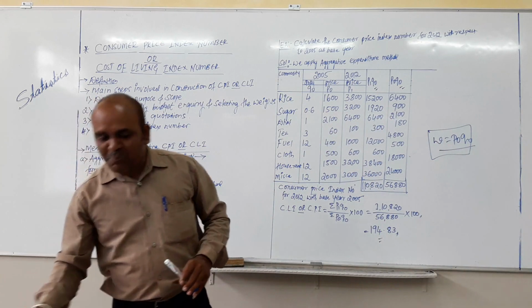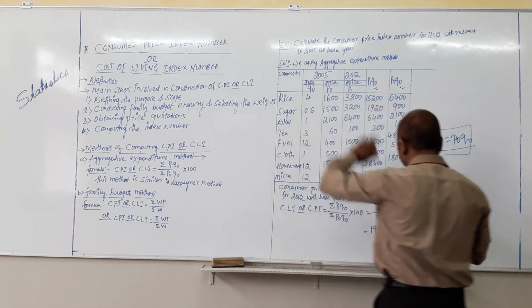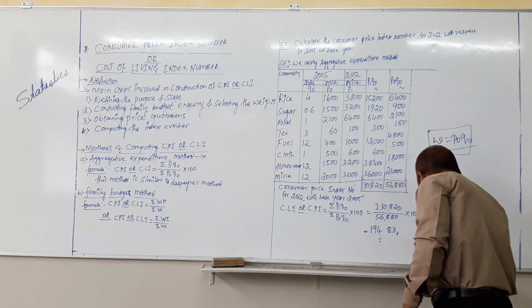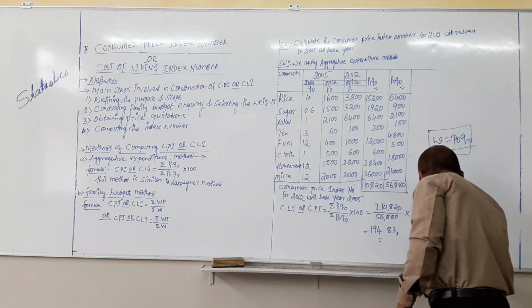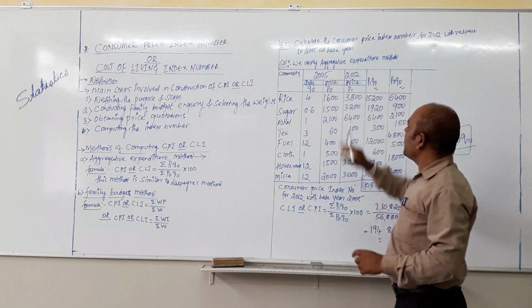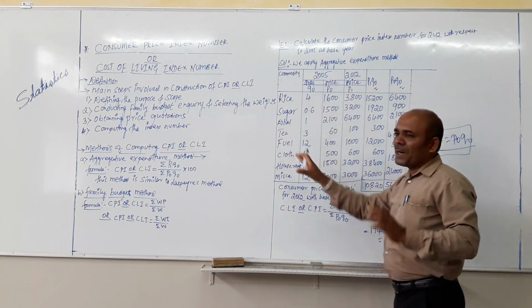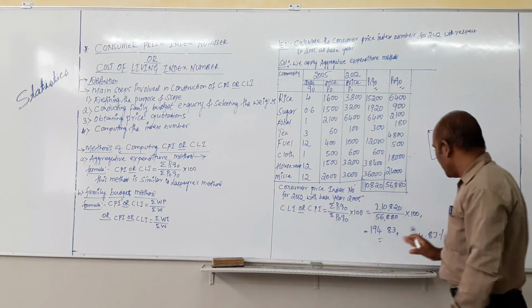It means the prices of the commodities in 2012 increased by 94.83% compared to 2005.